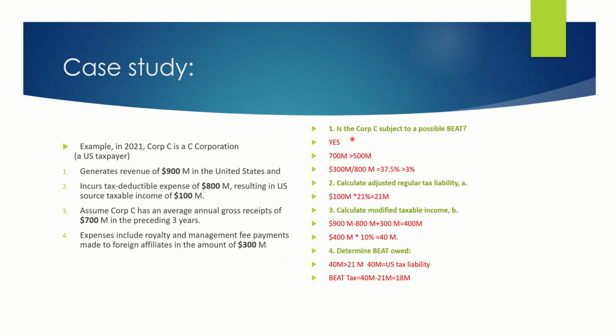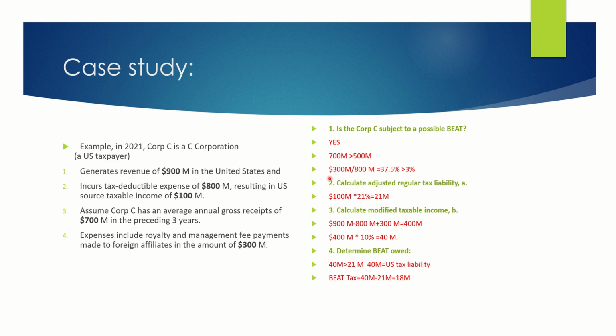Step 1. Is the corporation C subject to BEAT? The answer is yes. 700 million is the corporation's average annual gross receipts, which is more than 500 million.